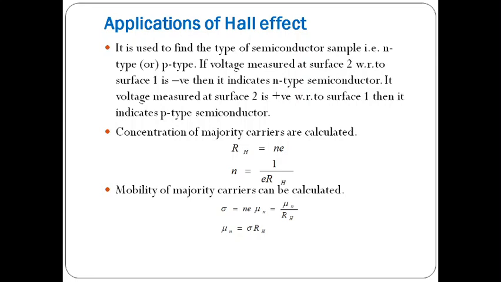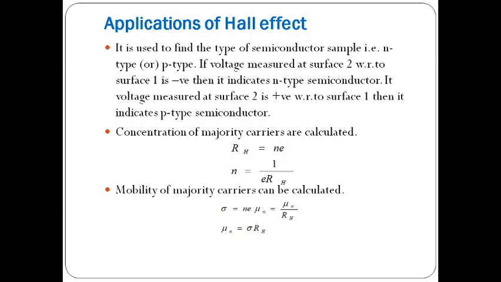If the voltage measured at surface 2 with respect to surface 1 is negative, that means the Hall voltage is negative, then it indicates the n-type material. If the Hall voltage is positive, that indicates the p-type semiconductor. Also, the concentration of majority carriers can be calculated.